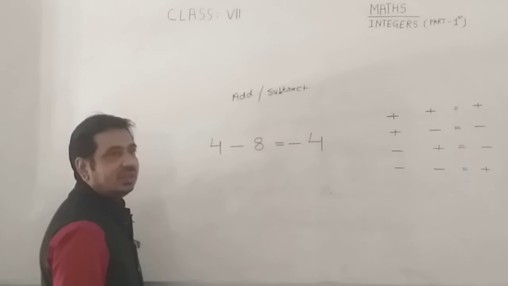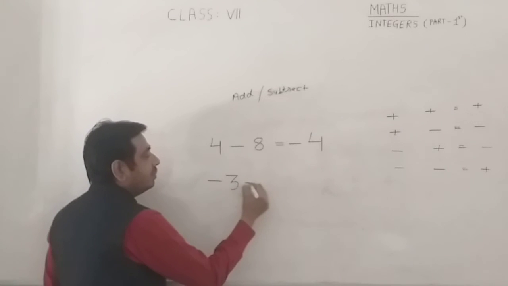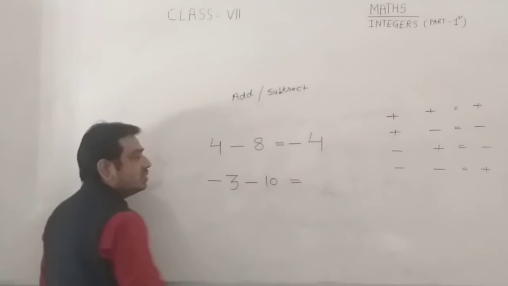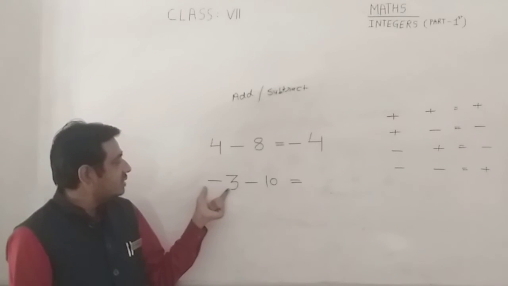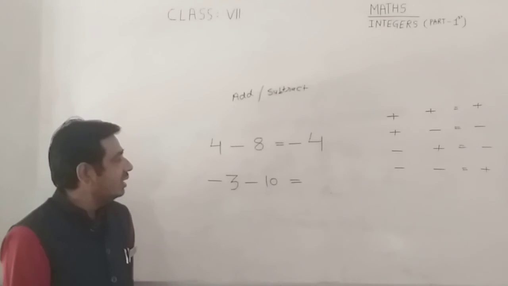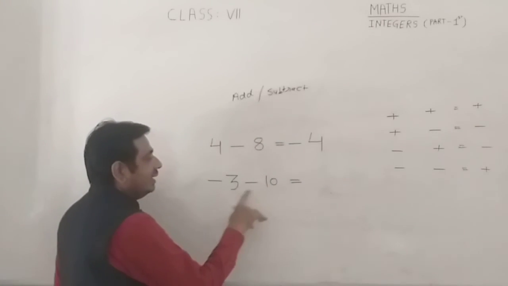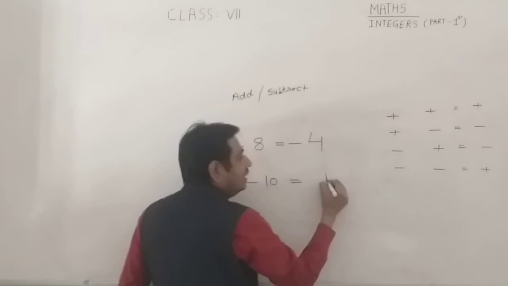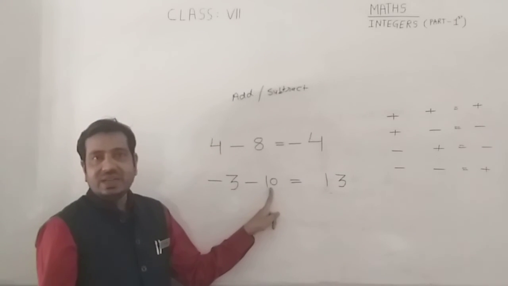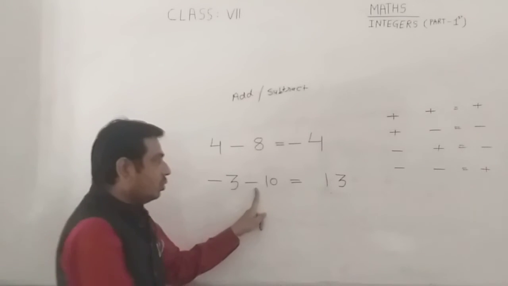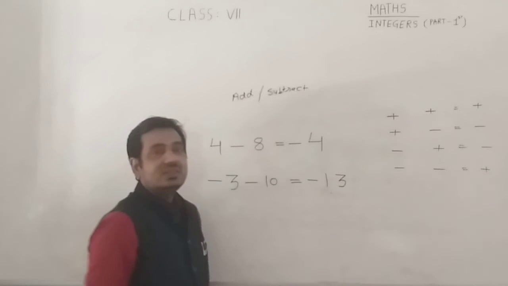Class, I am taking the last example: minus 3 minus 10. If you solve this, we get two numbers and both are negative. First is minus 3, second minus 10. Since both numbers are negative, we add the numbers. So 10 and 3 you add, then you get 13. Now class, sign: the greater number is 10, which is minus. So you put the sign of the greater number, and the answer is -13.